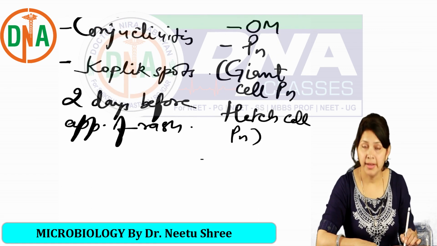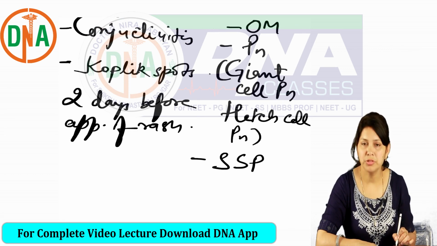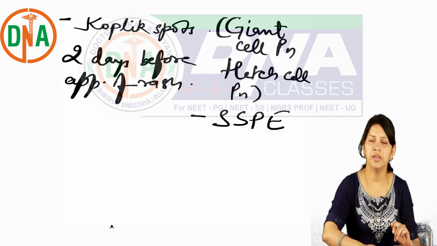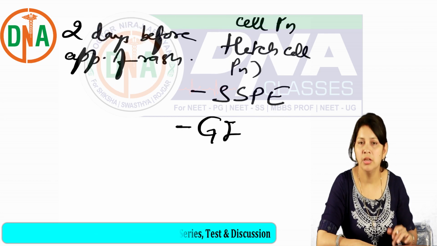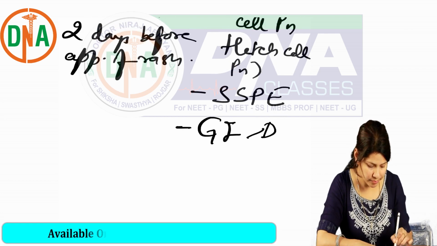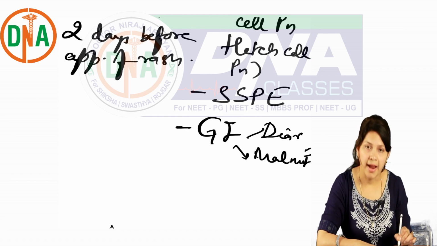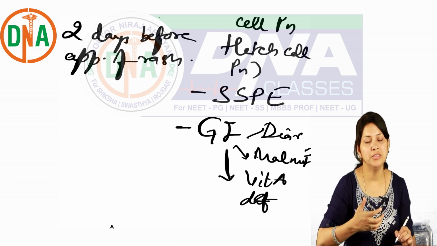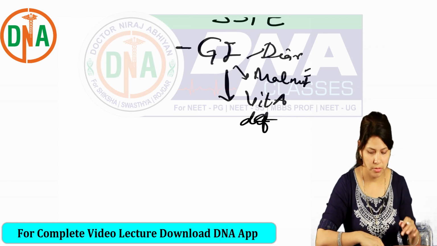Another rare complication is SSPE, subacute sclerosing panencephalitis, which is a very rare complication. Also we can see GI complications in the form of diarrhea, malnutrition and vitamin A deficiency. So after measles we need to give all these supplements to recover from the weakness.